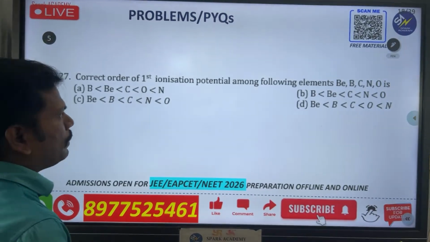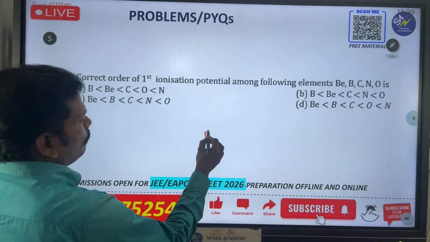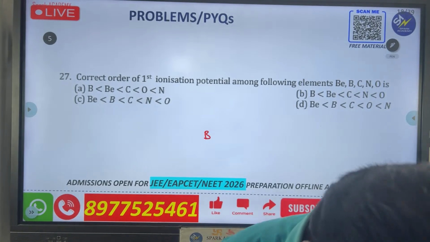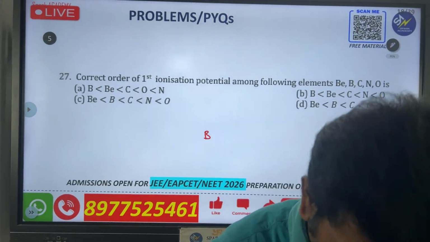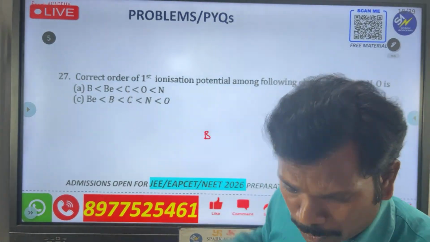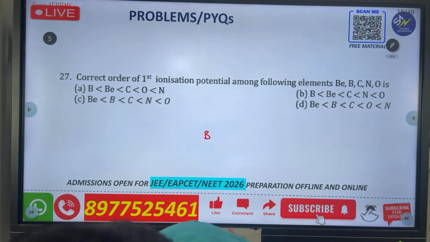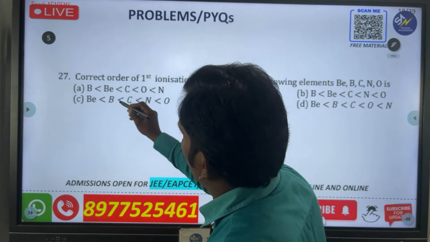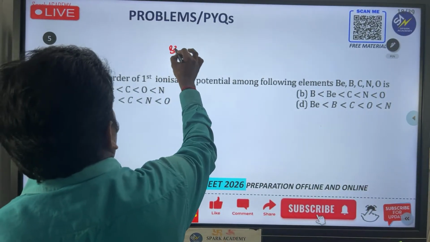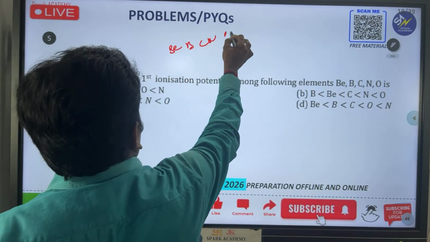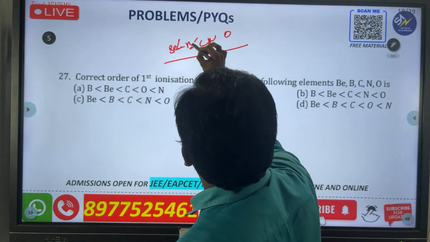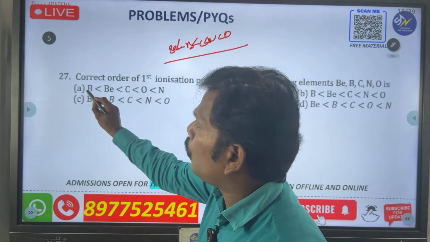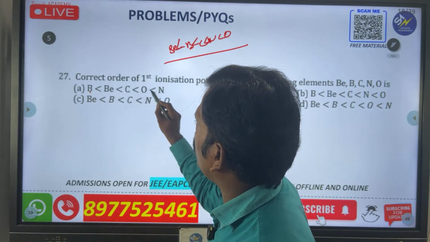Generally what will happen, amma? Generally what we are thinking, first of all you go for this one. Okay na, so first of all what is the answer? Tell me that. Anybody please answer. I will wait for your answer quickly. Yes, somebody is giving an answer. So the order is generally beryllium, boron, carbon, nitrogen, oxygen, generally we expect like this, but the actual answer is none of these. Boron, beryllium, carbon, oxygen and nitrogen.